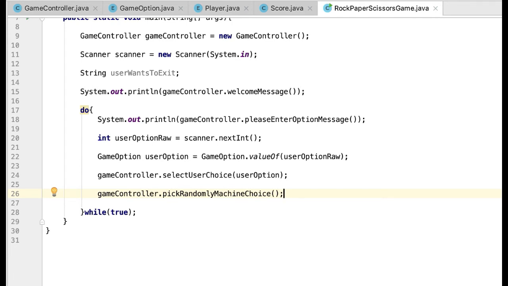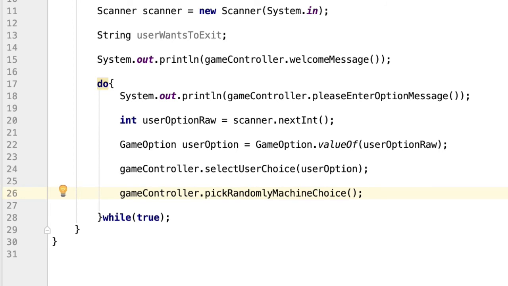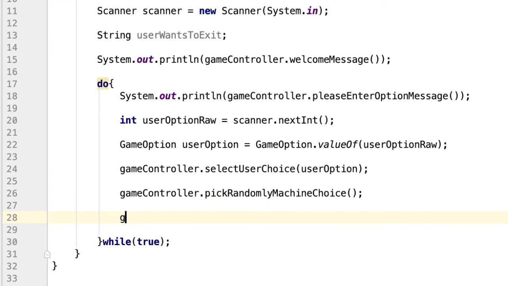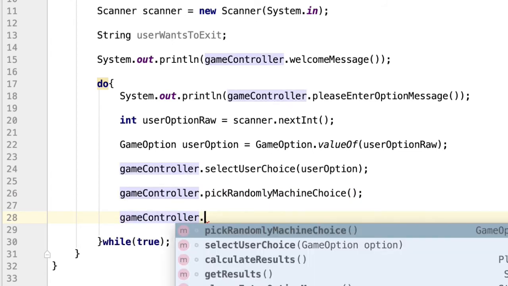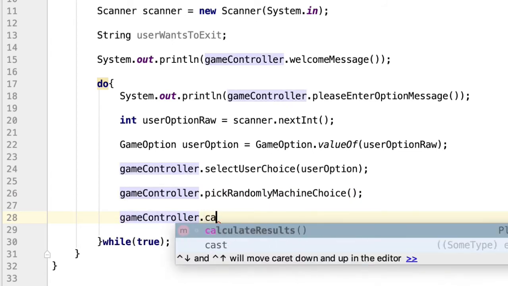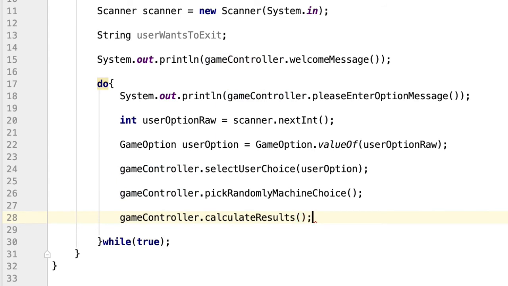So let's continue. Now the choices are made, so we need to figure out who won. So we will call the method calculateResults of the GameController, and it will return a Player type that will indicate if the user won or the machine won or if it was a tie.